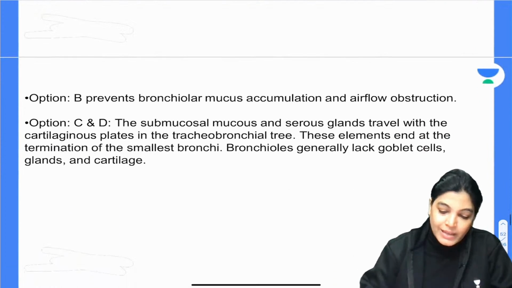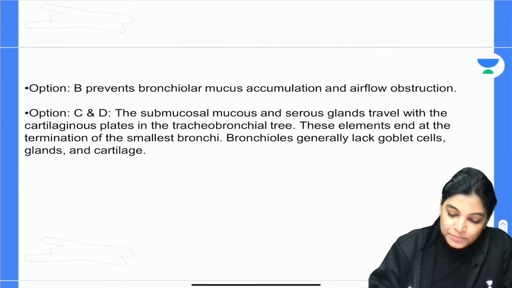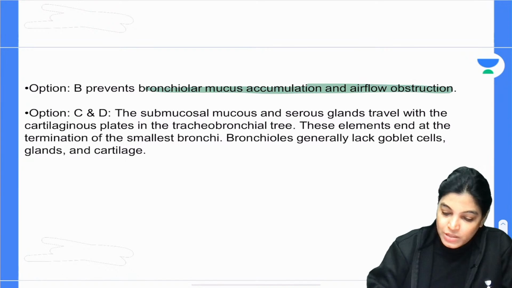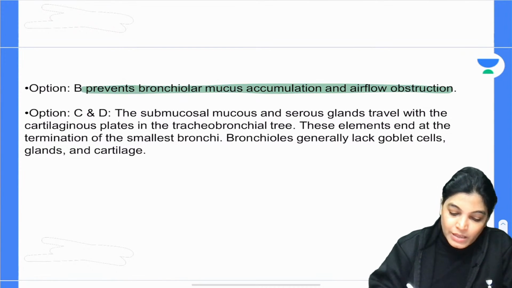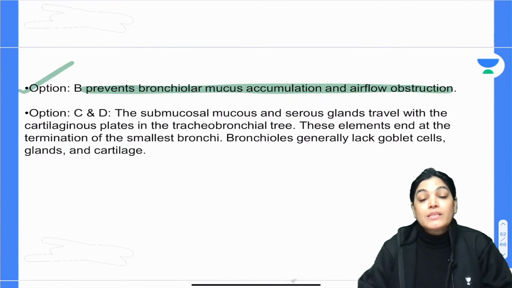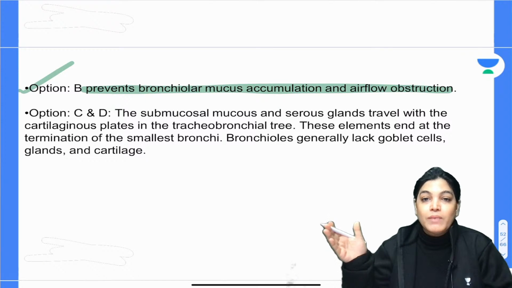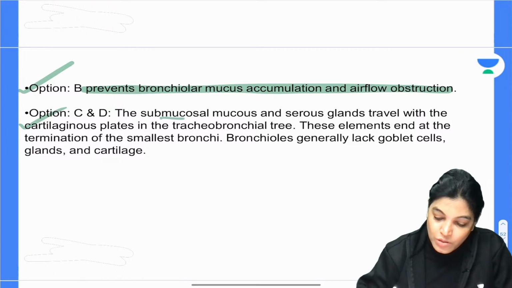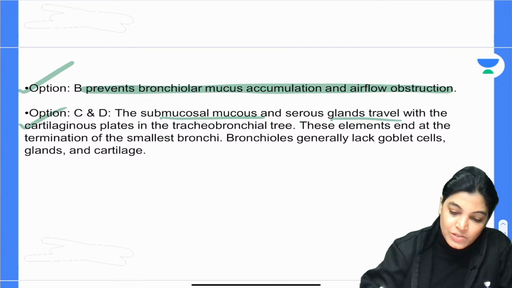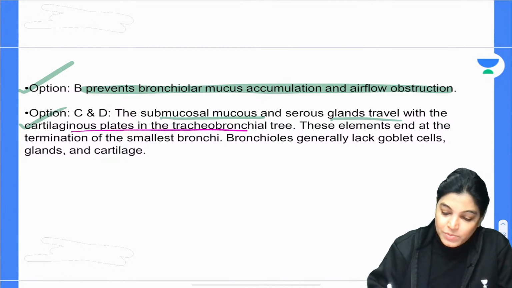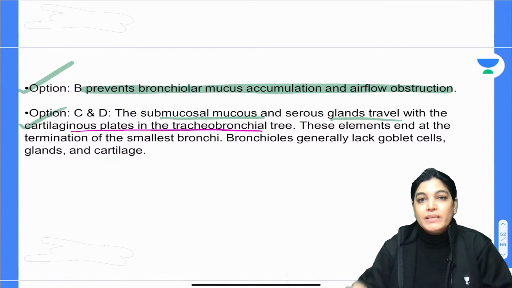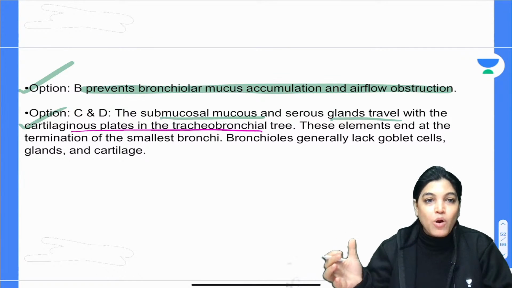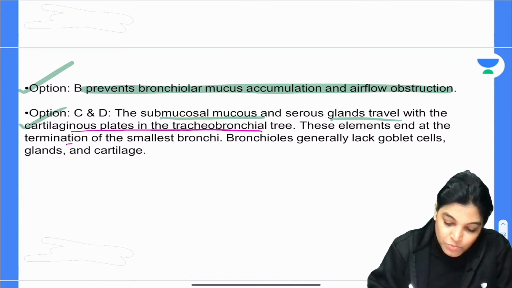Now let's talk about the other option, B, that is mucus accumulation. Bronchial mucus disappearance occurs much earlier than that of the cilia. When we talk about submucosal mucous and serous glands and cartilaginous plates, we know that cartilaginous plates are fragmented in the principal bronchus and terminate in the smaller bronchioles.